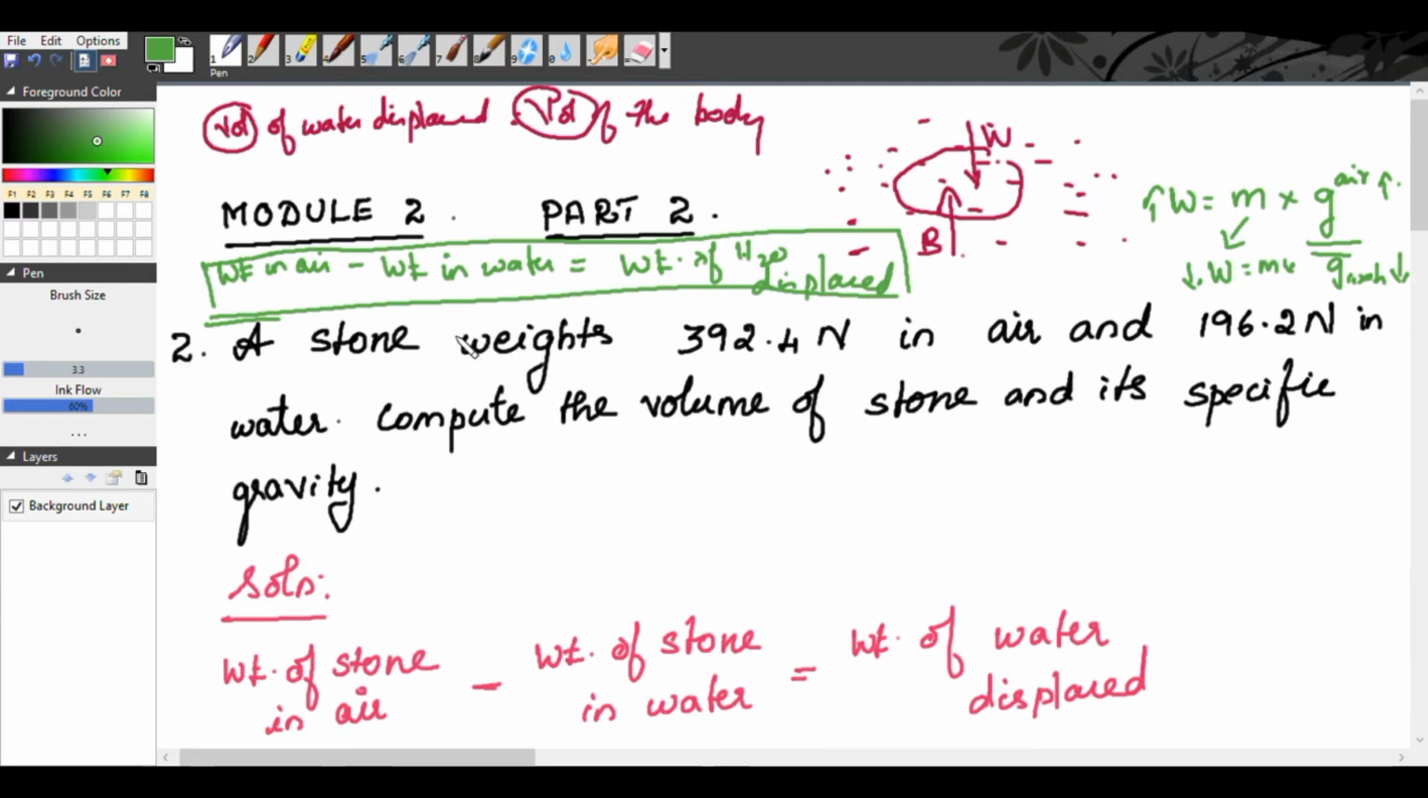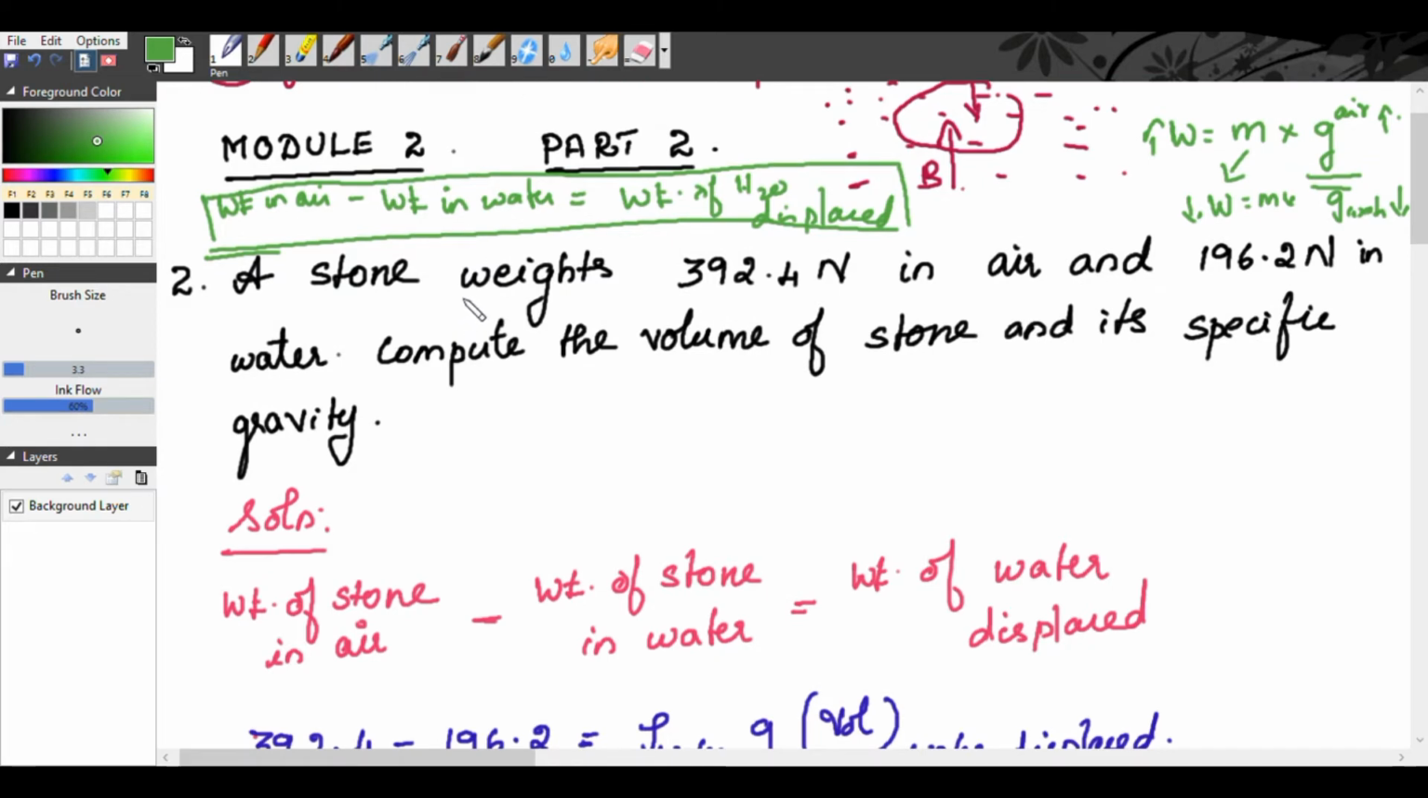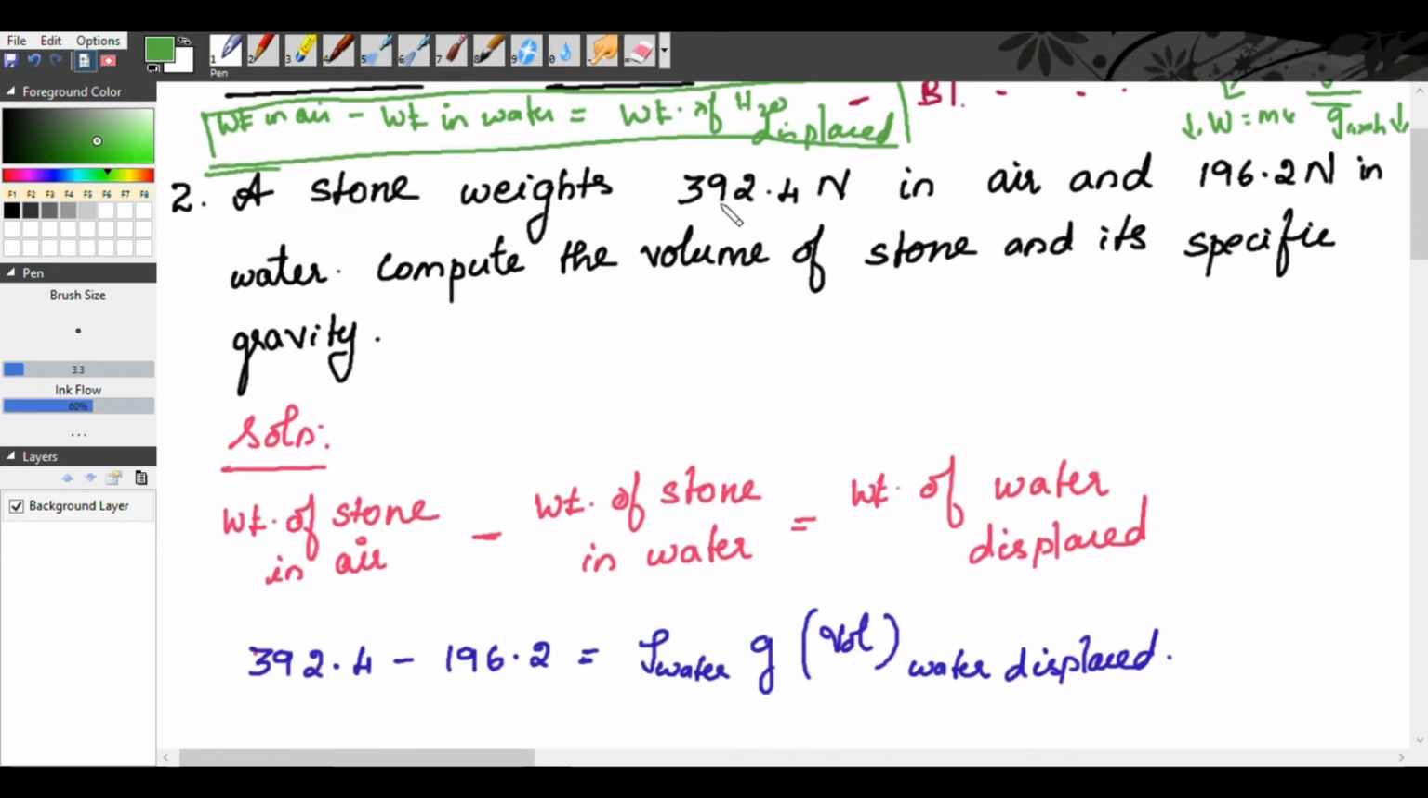Our problem is, a stone weighs 392.4 Newton in air and 196.2 Newton in water. Compute the volume of stone and its specific gravity. Specific gravity is equal to the density of the body divided by the density of the standard body, and the standard body is water. So we need to find the volume of the stone first.